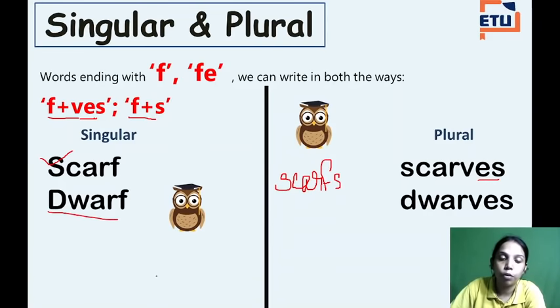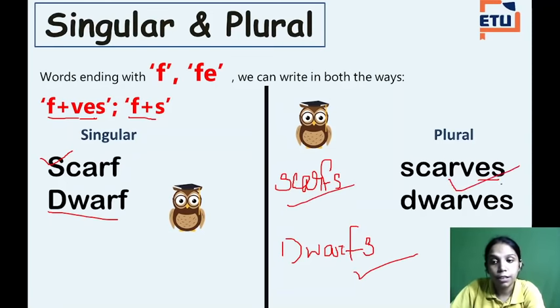Now see, dwarf. In this main word there is f, and we can also write it with s. So these are the correct forms. Even these are correct. So we can write it both ways. We can just add s or we can add ves.